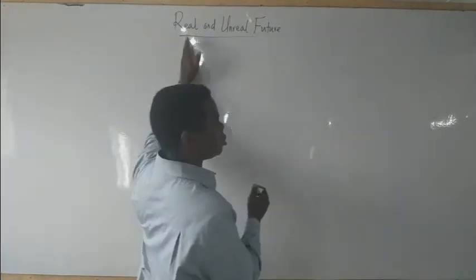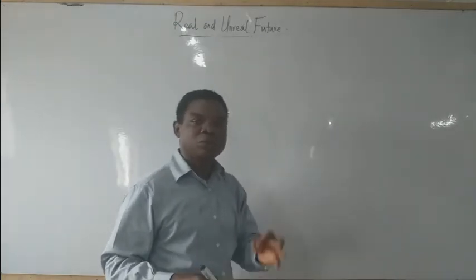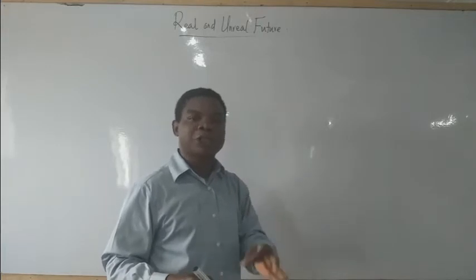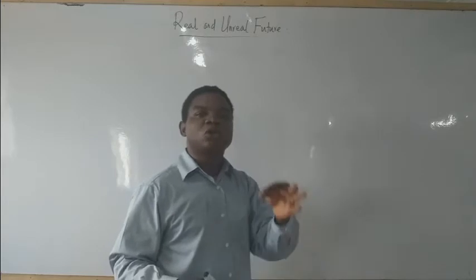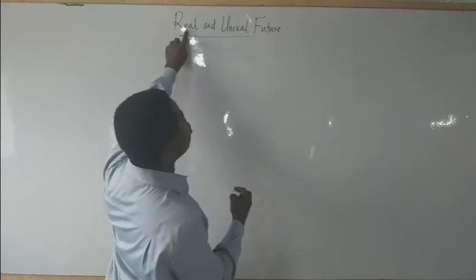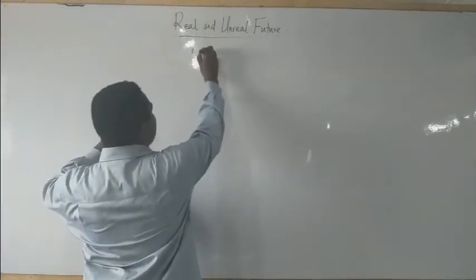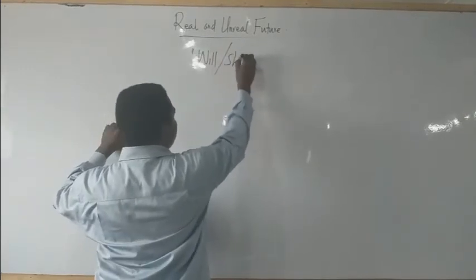For real expression or action, we represent it with the present tense form of modal auxiliary, which is will or shall. So real expressions or actions take will or shall.